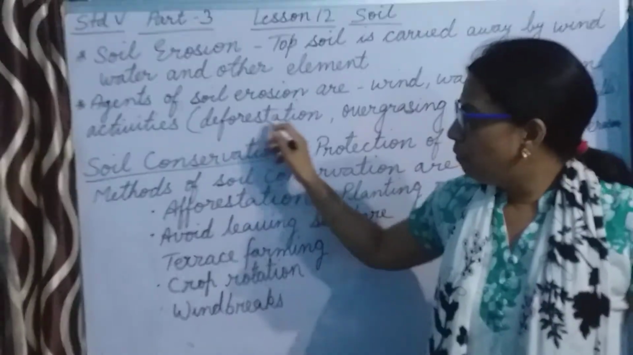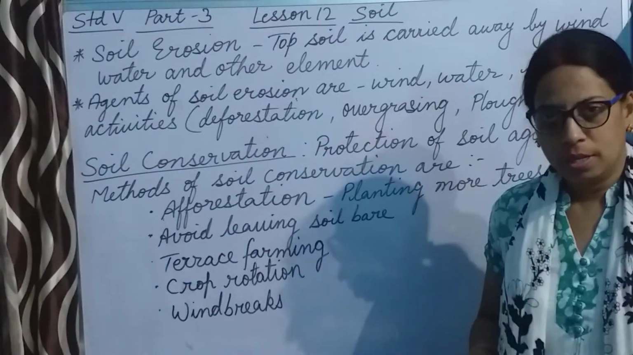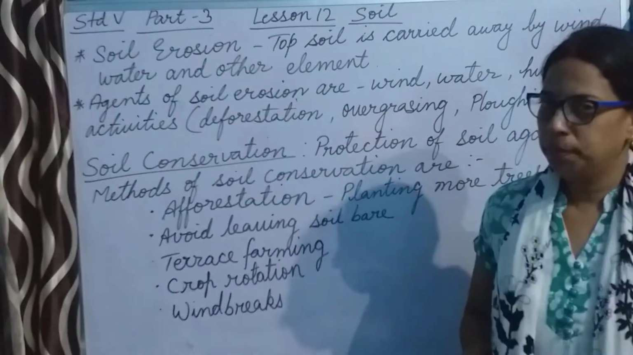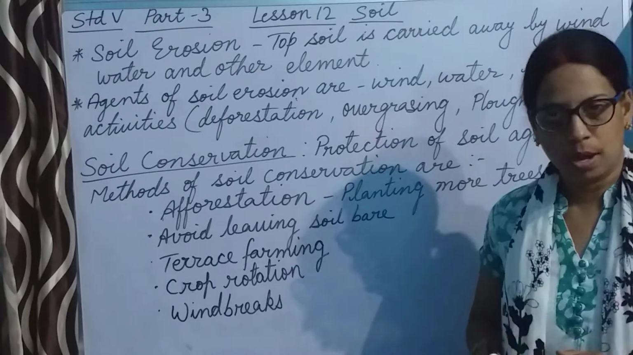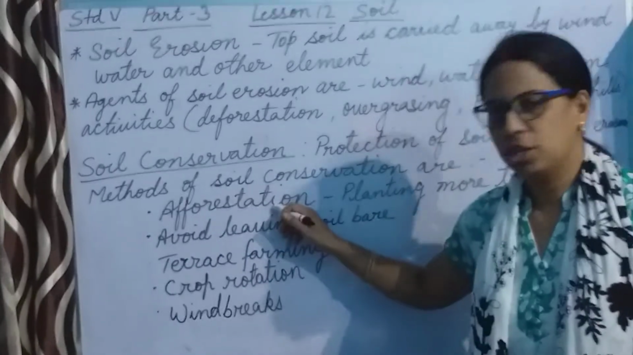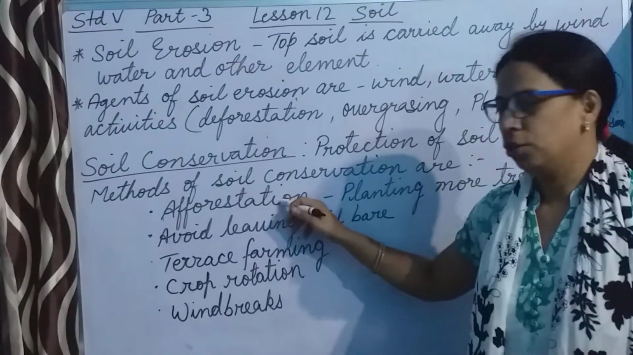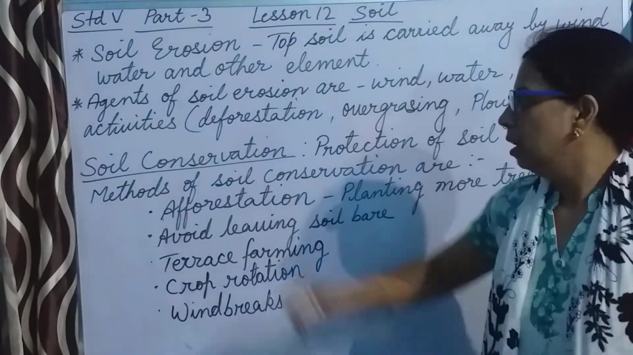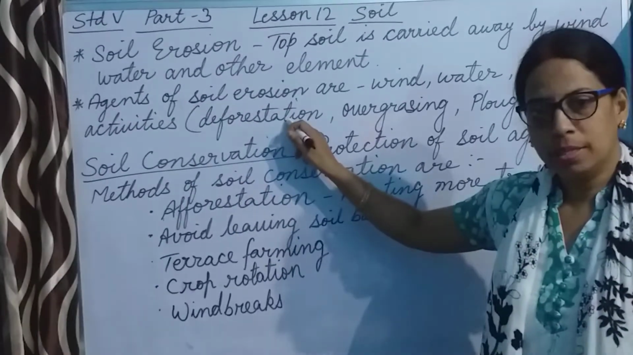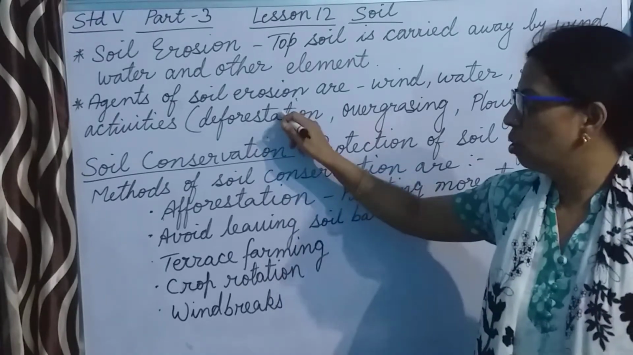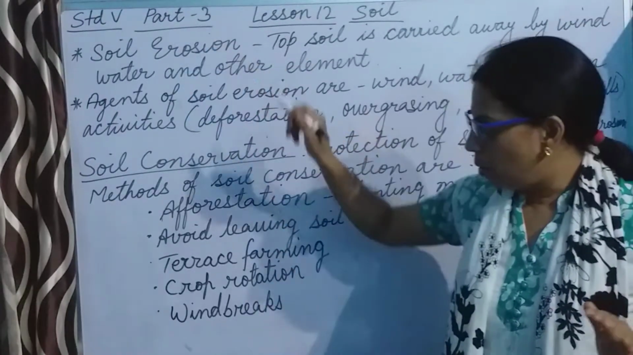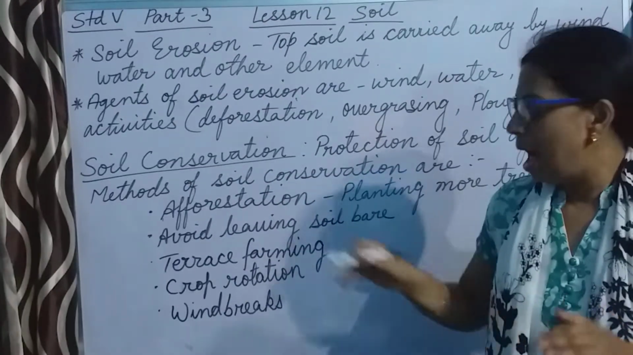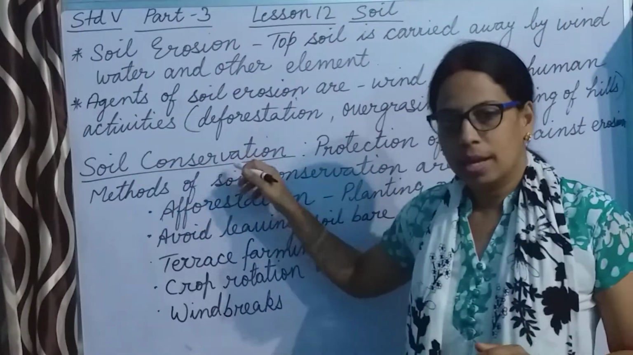As deforestation causes soil erosion, just opposite of it, afforestation helps in conserving the soil. What does this afforestation mean? Afforestation means planting more and more trees. Deforestation here means cutting down of trees, which causes soil erosion. Now, afforestation means planting more and more trees, and it helps in soil conservation.